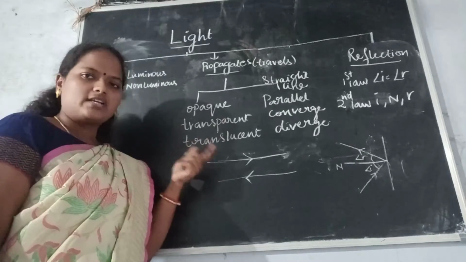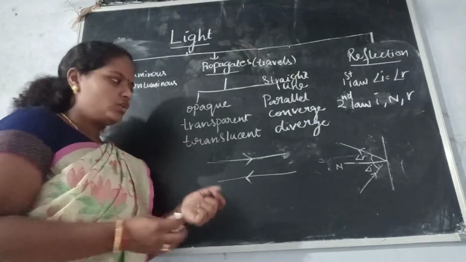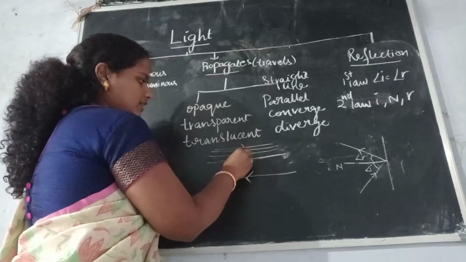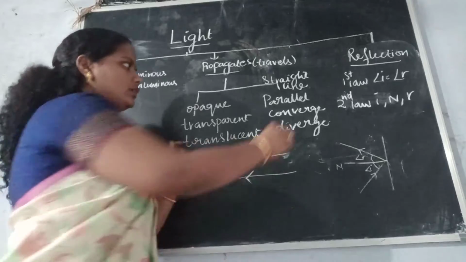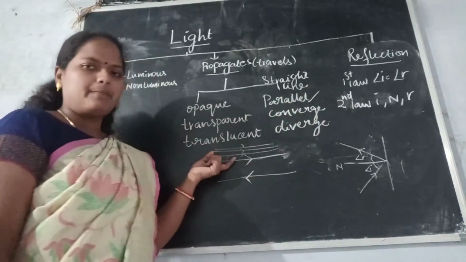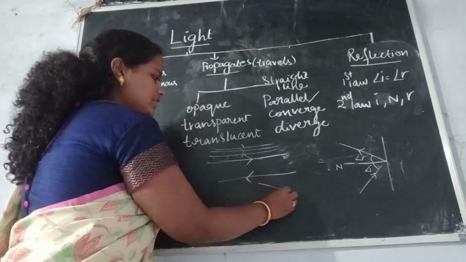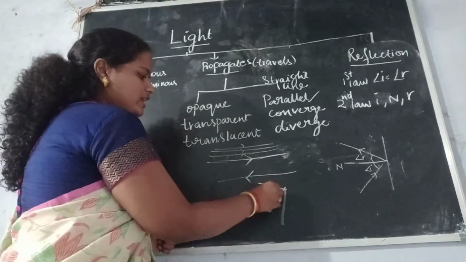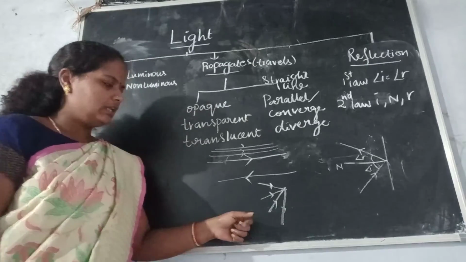For our convenience, we are explaining it as a ray of light. But it is not a single ray. It is a bundle of rays. If all the rays are parallel to each other, we call it a parallel beam of rays. But if these rays meet at one point, then we say that the light rays are converging at one point.